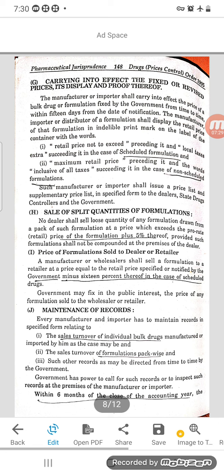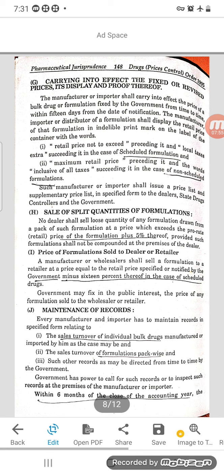The manufacturer, importer or distributor of a formulation shall display the retail price of that formulation in an indelible print mark on the label of the container with the words: if any change in the MRP has been made, it has to be revised and reprinted on the carton. 'Retail price not to exceed' preceding it, and 'local taxes extra' succeeding it in the case of scheduled formulation.